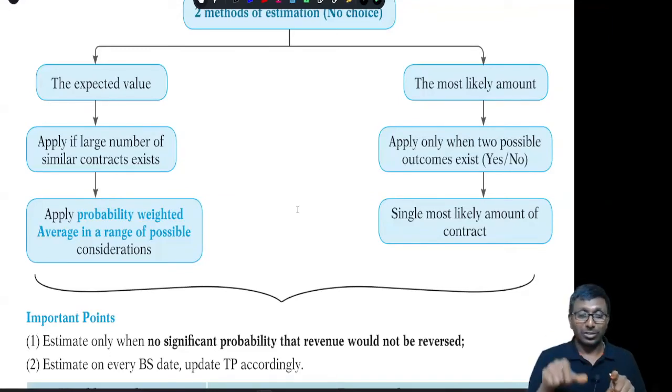Here, when you are following the single most likely outcome method, there is no further probability application, yes or no. Under that circumstance only you are supposed to apply it. But when you are doing this estimation, you should be very careful. I mean, you should go by conservatism basically.